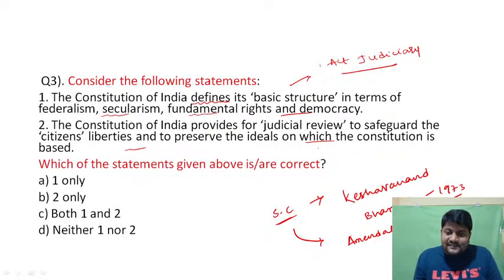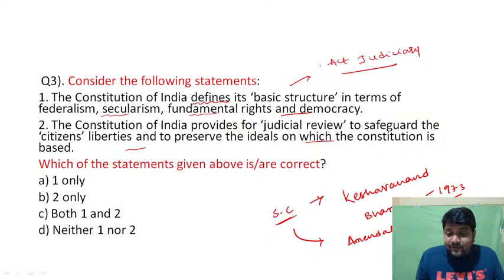In the previous cases or judgments, basically the Shankari Prasad case, amendment was not available for the fundamental rights. Then came the Golaknath case and the Kesavananda Bharati case.